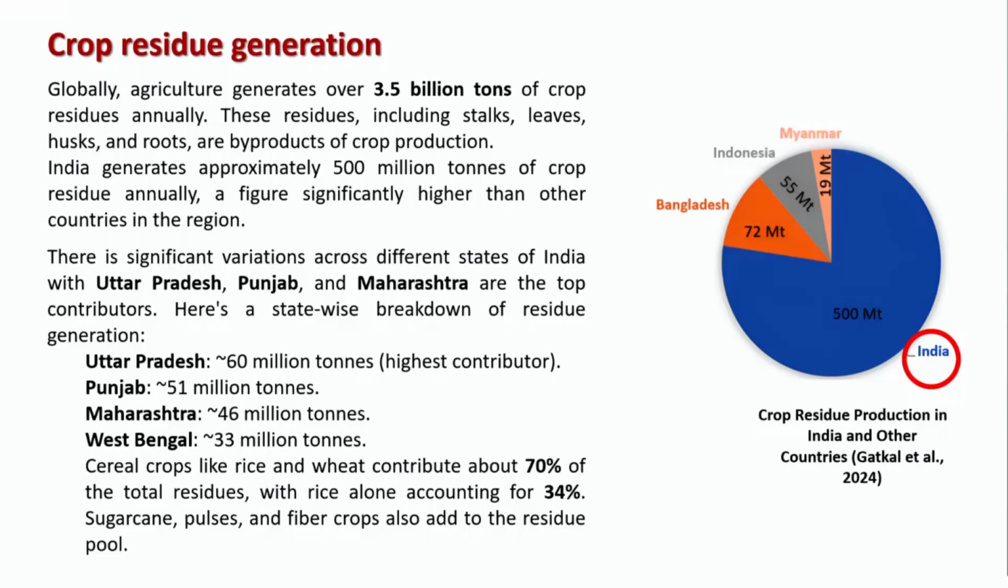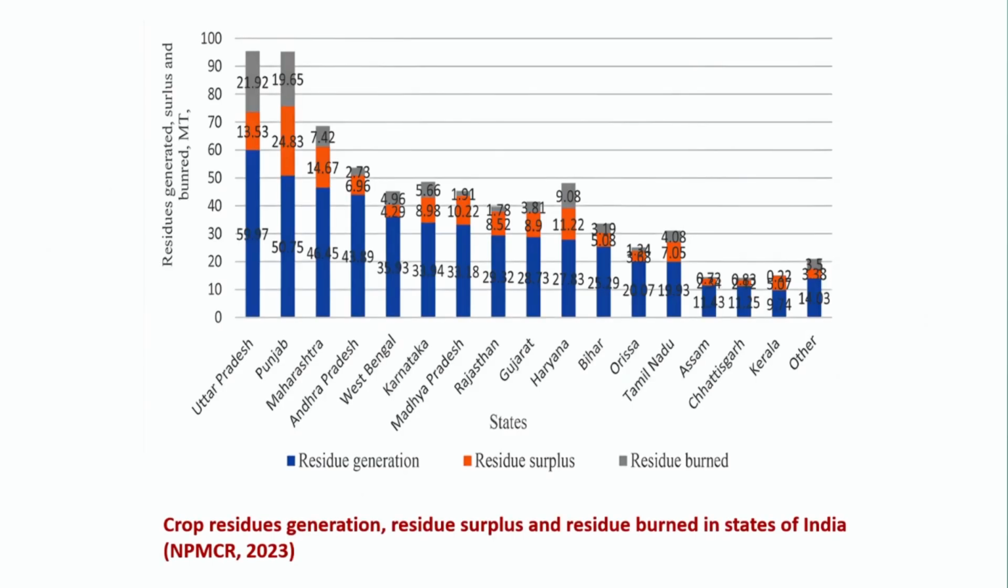If it is cereal crops like rice and wheat, which are mostly dominant, and even if you look at the Indo-Gangetic plains, almost 45 million hectares, you have a huge amount, and 70% of your total residues come from rice alone, accounting for 34%. Apart from rice and wheat, you have a substantial amount of sugarcane, pulses and fiber crops. That means these fiber crops are also going to add to this pool of residues being generated across pan India.